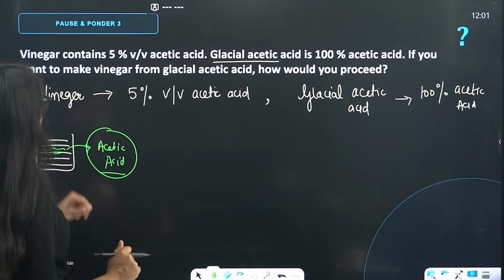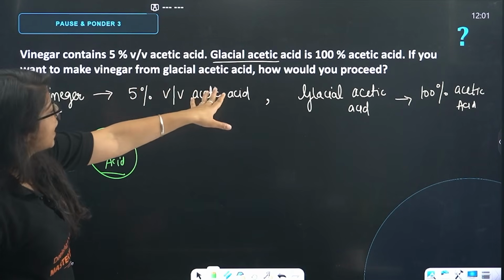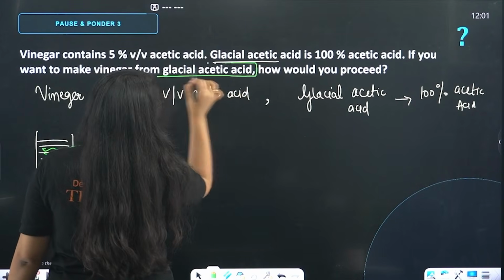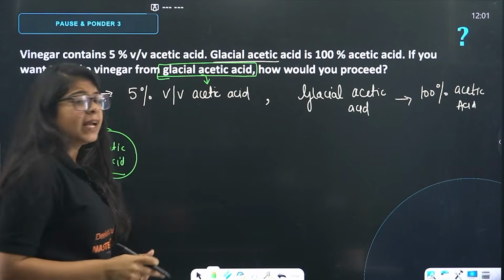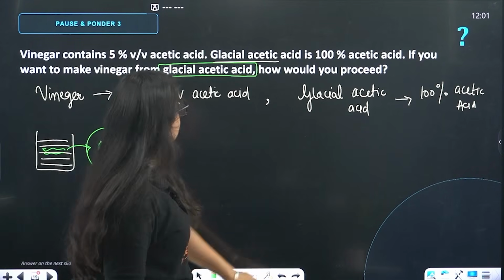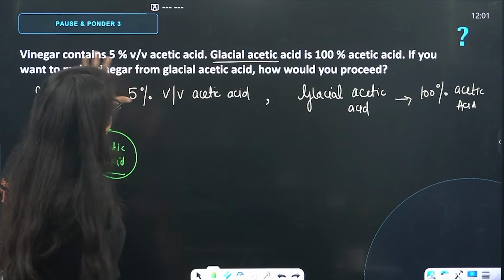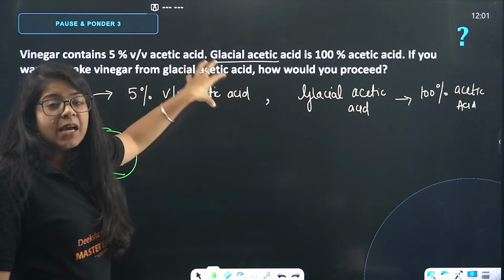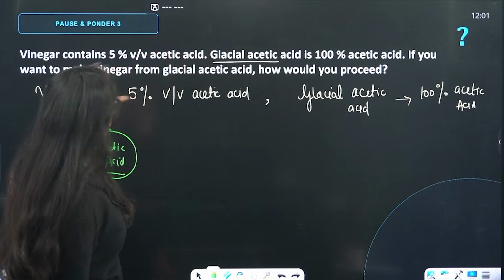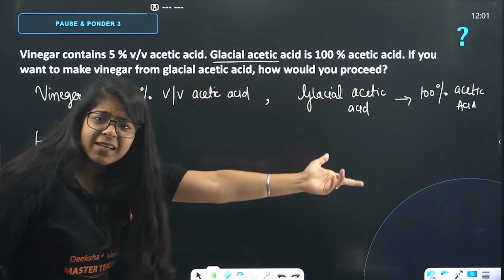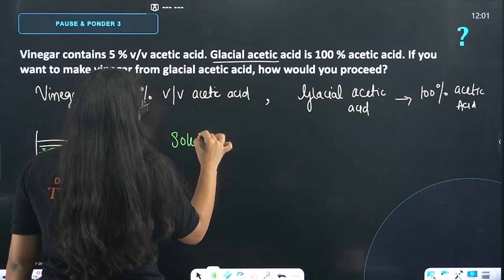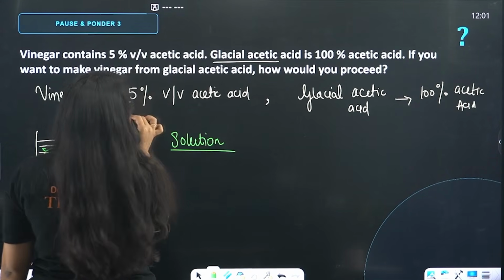Don't get confused. If you want to make vinegar from glacial acetic acid, how would you proceed? Instead of just writing glacial acetic acid, if they wrote directly acetic acid, that would have made better sense, right? But they want you to get a little confused. That's it, nothing else. So don't worry, they are just asking you how much acetic acid you will add in vinegar. If you want to make this vinegar from glacial acetic acid, which is acetic acid, how will you proceed? So what is the solution, beta? See, in this solution, we are given this what?